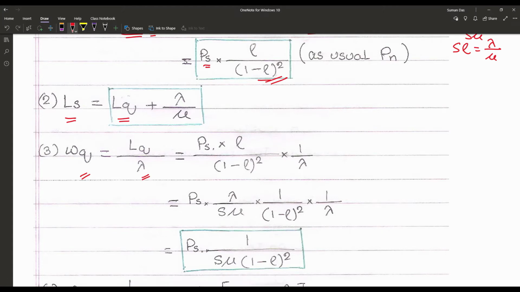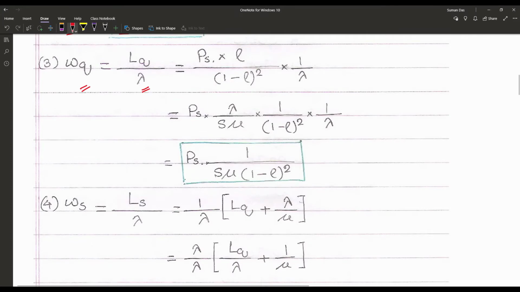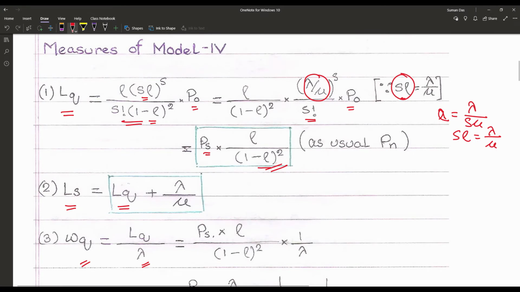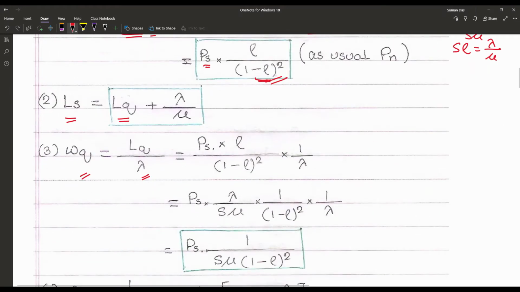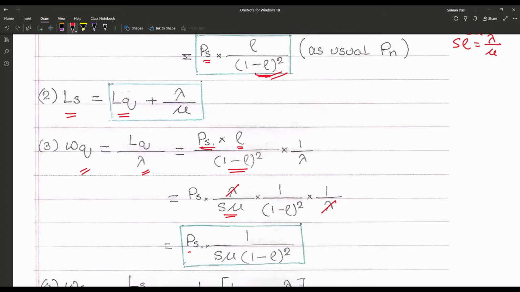We can also derive it in a different manner. As we have already found, Lq is equal to Ps into rho upon (1 minus rho) whole square. So in place of Lq we write Ps into rho upon (1 minus rho) whole square into 1 by lambda. Again rho can be written as lambda upon s into mu, so we can cancel the lambda. That becomes Ps into 1 upon s mu into (1 minus rho) whole square.